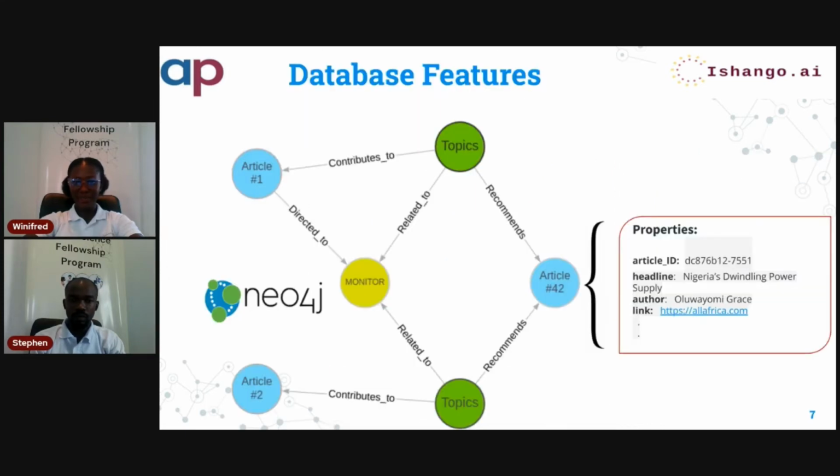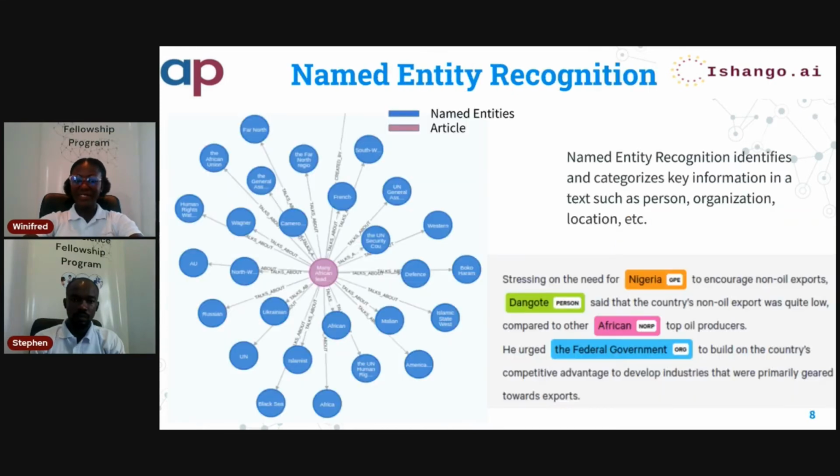The database is a Neo4j graph database, and it has nodes and edges that store entities and relationships. Now that we know how the articles are stored, let's see how we are going to use natural language processing. We tackled the problem at hand using two main classes. I'll first talk about the first one, named entity recognition.